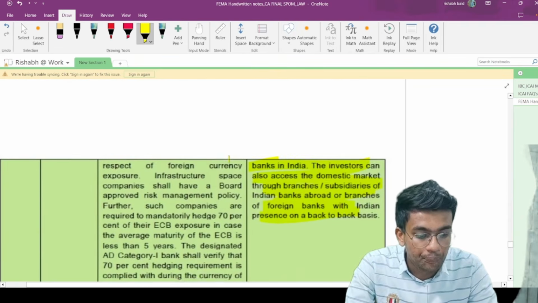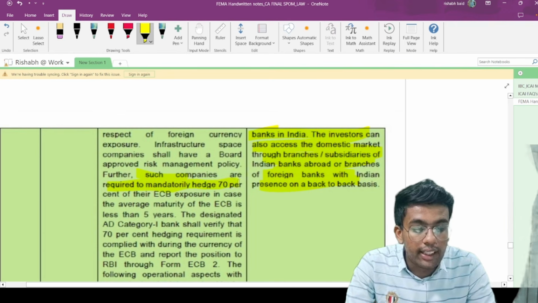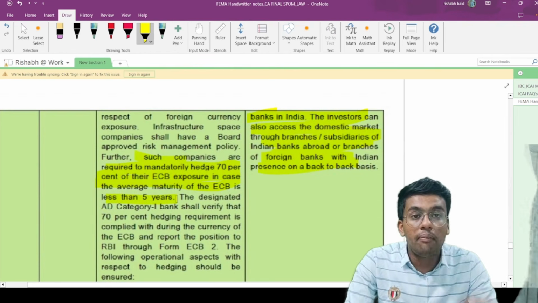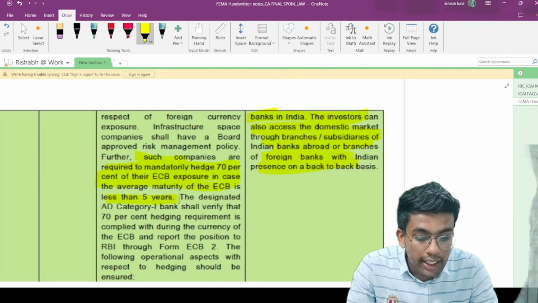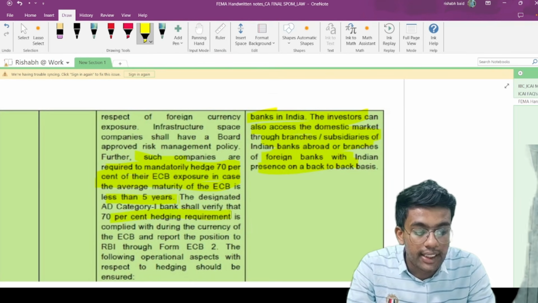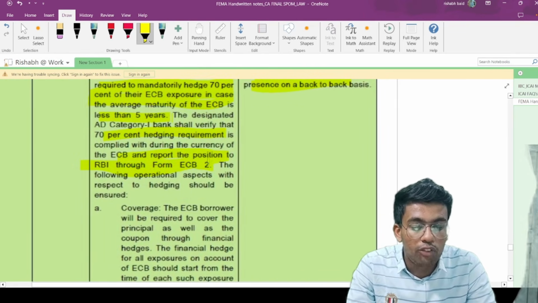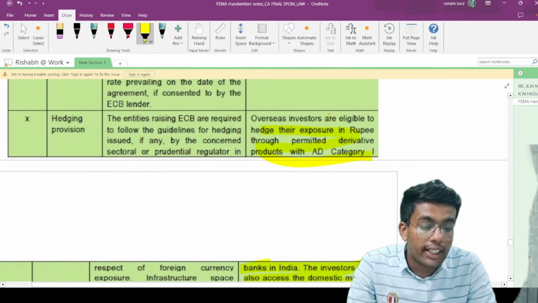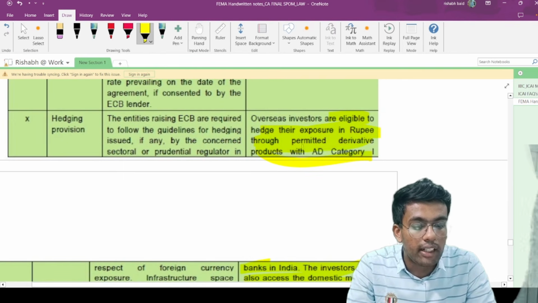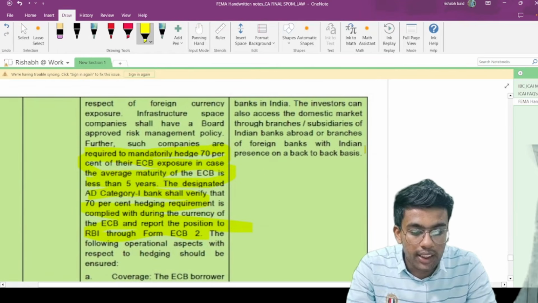Hedging provisions, yes. If you see here, such companies are required to mandatorily hedge 70% of their ECB exposure in case the average MAMP is less than 5 years. If your MAMP is less than 5 years, then you have to mandatorily hedge 70%. The designated AD category 1 bank shall verify that the 70% hedging requirement is complied with during the currency of the ECB and report the position to the RBI through form number ECB2. Further, in case of INR denominated, they are eligible to hedge their exposure in rupees through permitted derivative products under category 1 bank of India. These were the provisions.